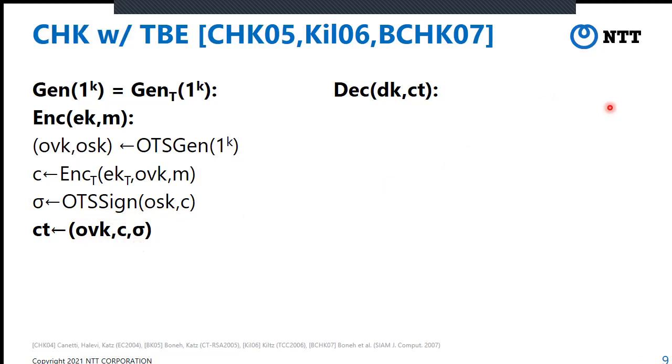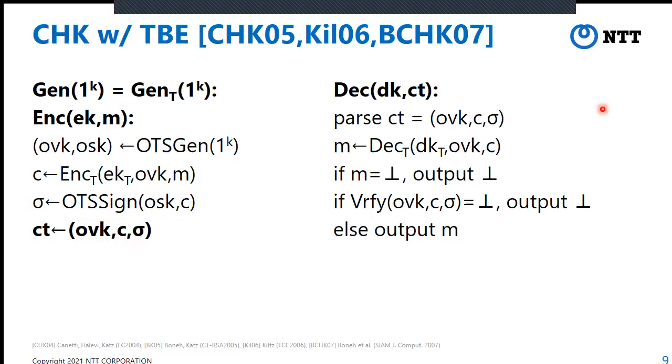In decryption, we first parse CT as a tuple OVK, C, and sigma. Then we first decrypt C into a message by using OVK as the tag. If this M is bot, then it outputs bot.